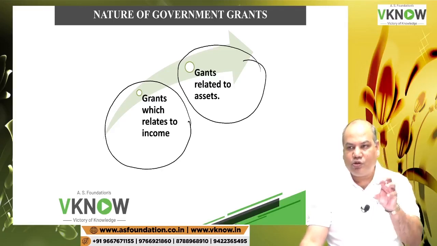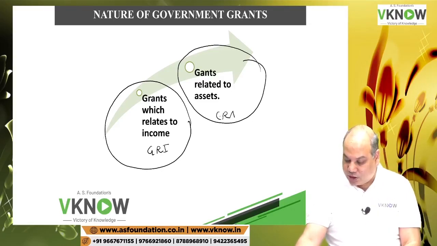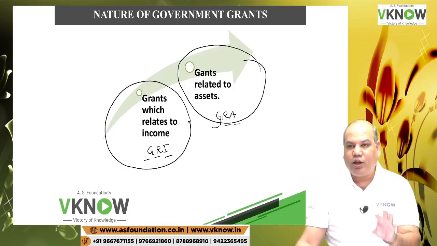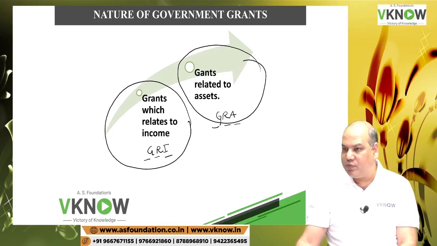When you receive the grant, you have to identify, is it GRI or is it GRA? What is GRI? Grant related to income, grant related to asset. If you buy a machine, government will give you 10% grant. 10% of the cost of the machine will be given to you. Then it is a grant related to asset. Okay.